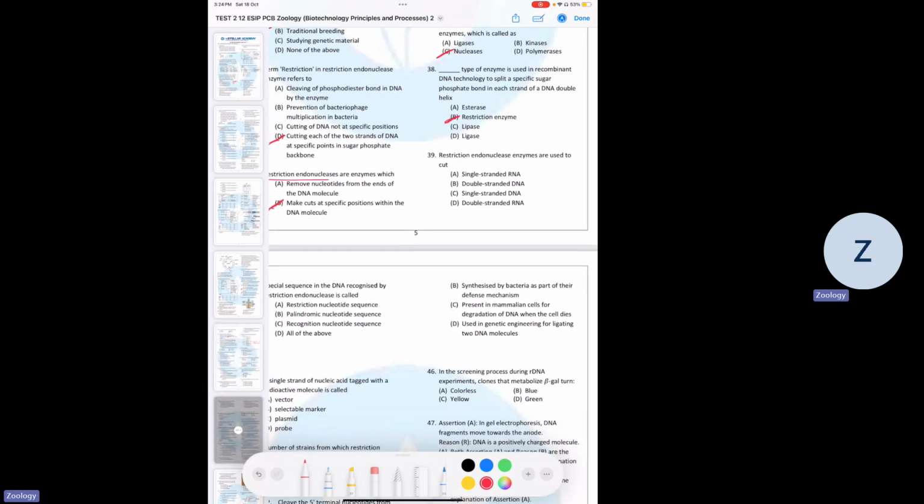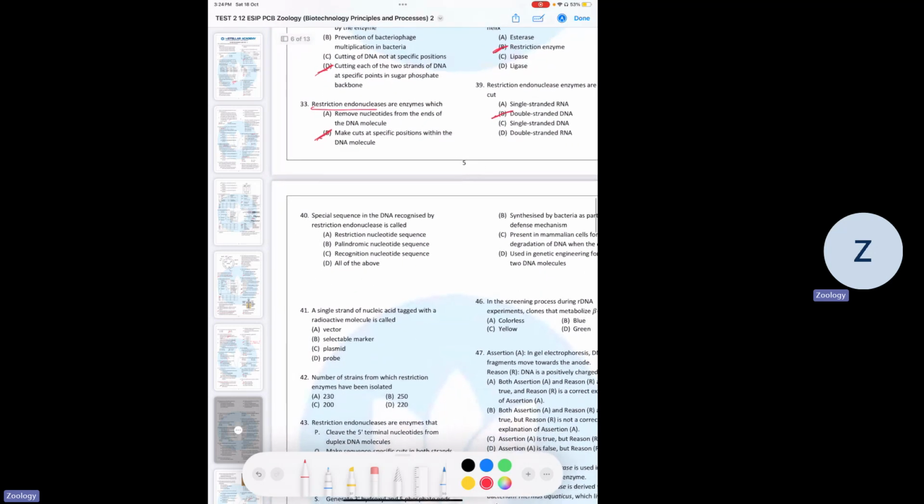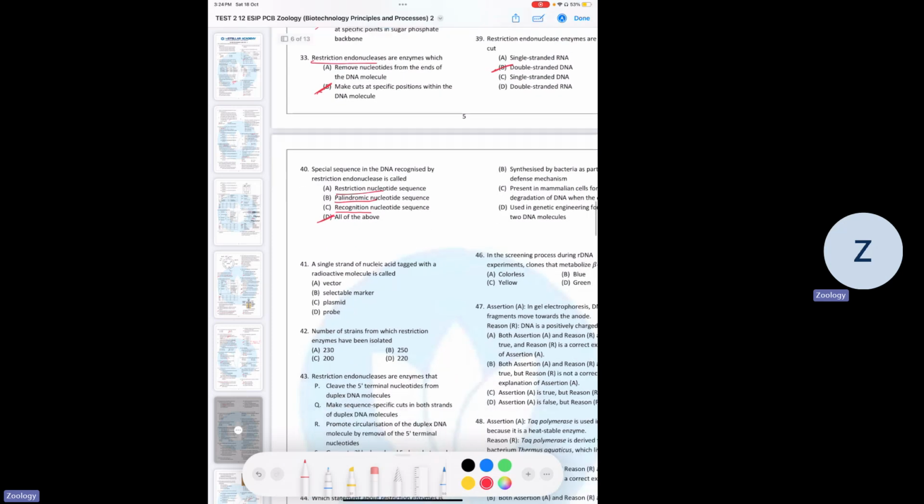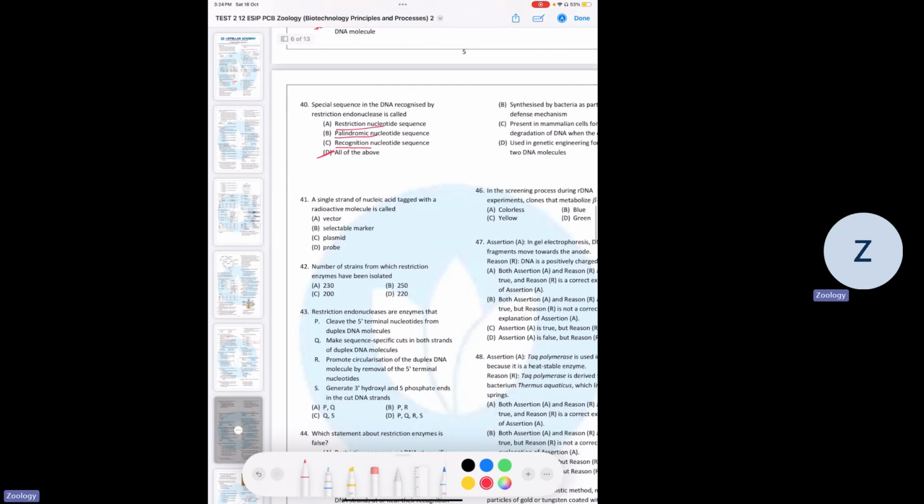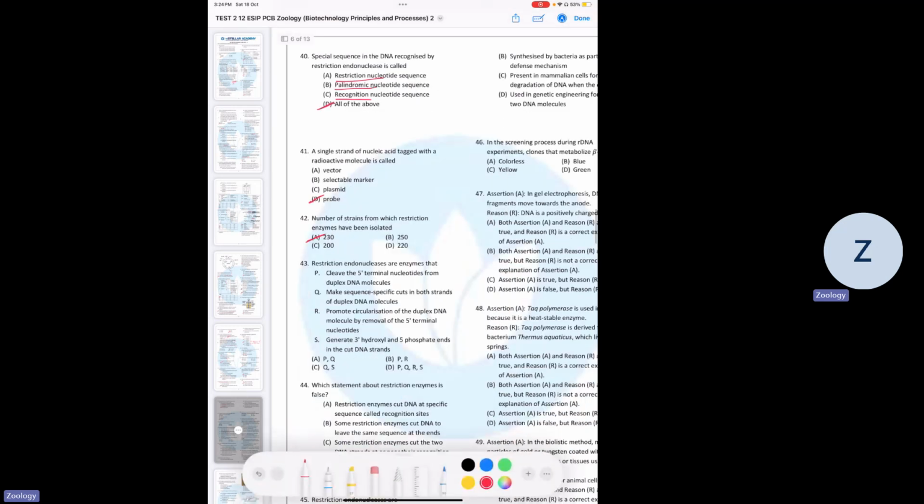Restriction endonuclease enzymes are used to cut what? So it is used to cut double-stranded DNA. Okay. Next, special sequence in the DNA recognized by RE is called, it's called restriction site, palindromic sequence, recognition sequence, or site. So D, correct, all of them. A single strand of nucleic acid tagged with a radioactive molecule, it's actually probe. 42, number of strains from which restriction enzymes have been isolated. They are 230 according to NCERT.